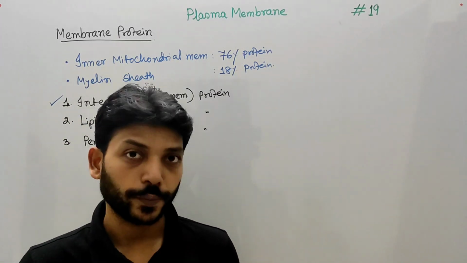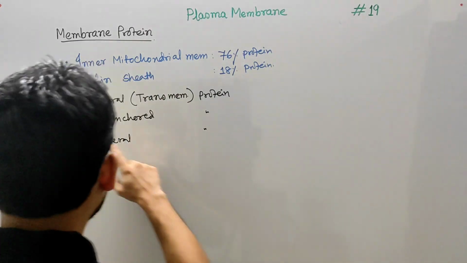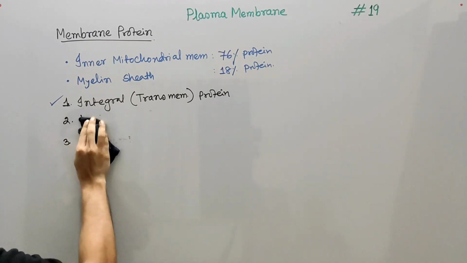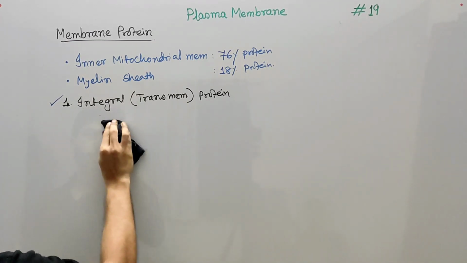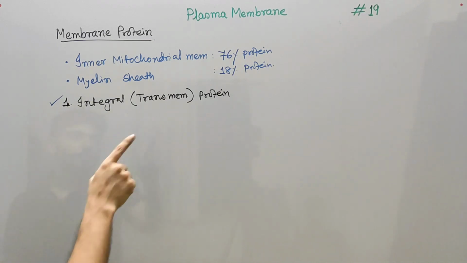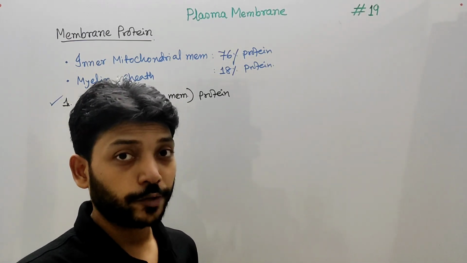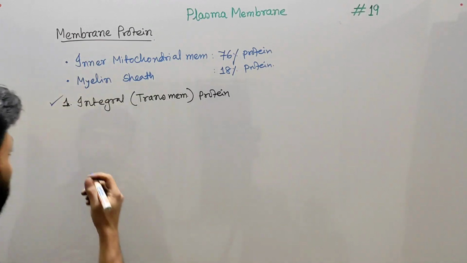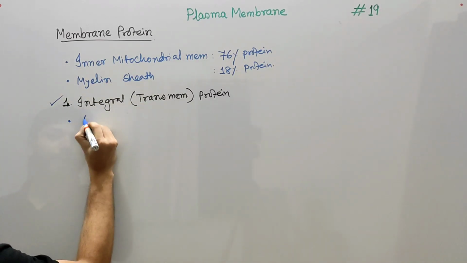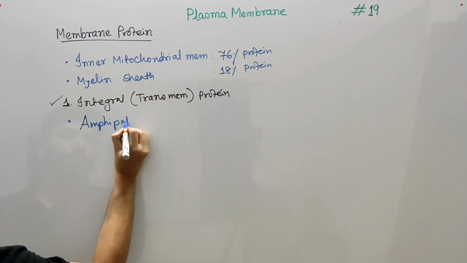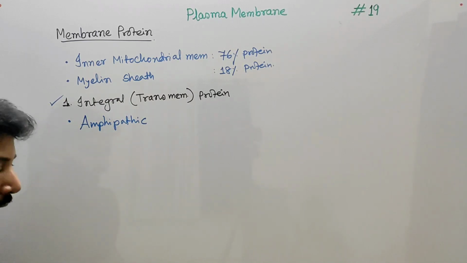The first point we have to remember about integral membrane protein: I am removing these two proteins, lipid anchored and peripheral proteins. I will make a separate video on these two proteins. First is integral membrane proteins. There are three important points we have to remember at first. That is, integral membrane proteins are amphipathic in nature. What is amphipathic?